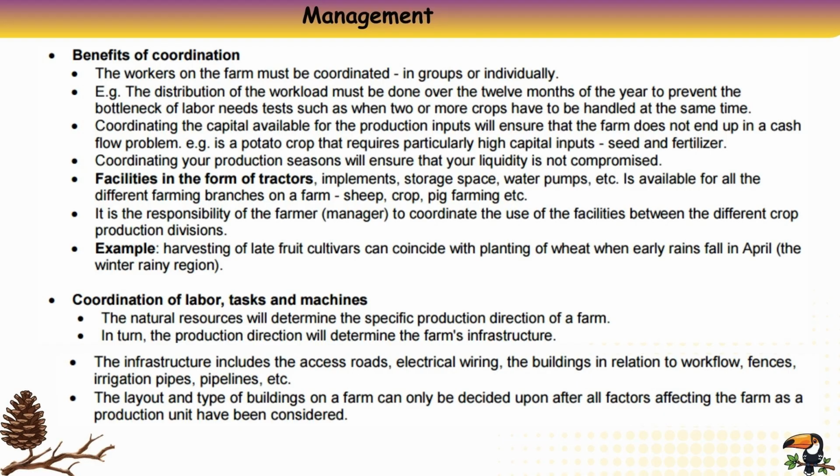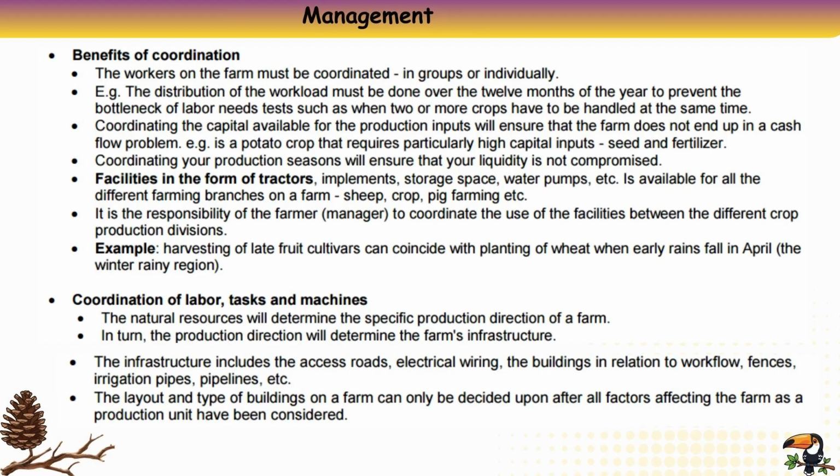Coordinating the capital available for the production inputs will ensure that the farm does not end up in a cash flow problem. E.g., a potato crop requires particularly high capital inputs, seed and fertilizer. Coordinating your production seasons will ensure that your liquidity is not compromised.